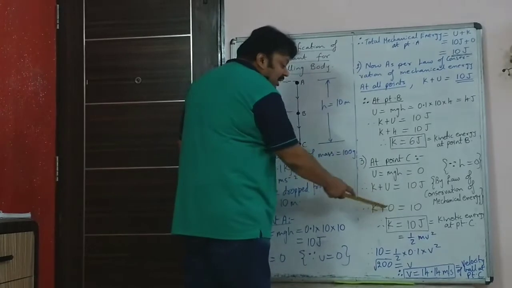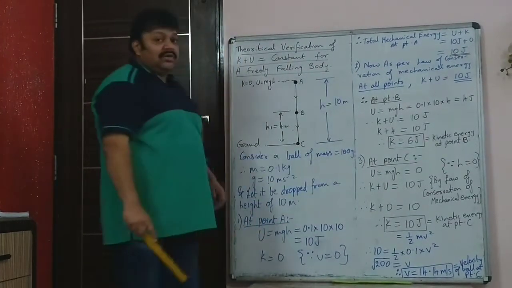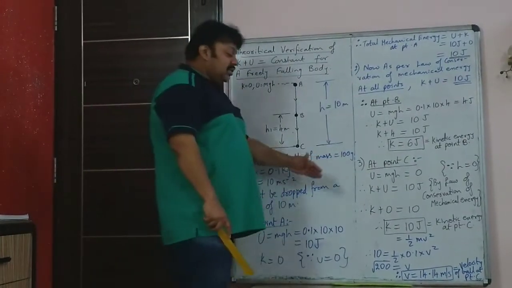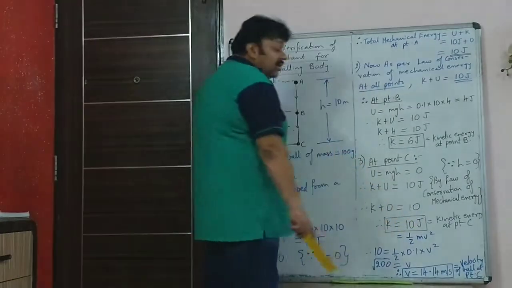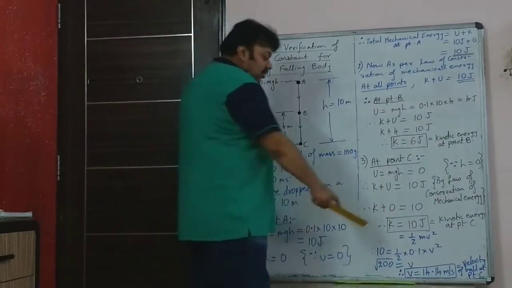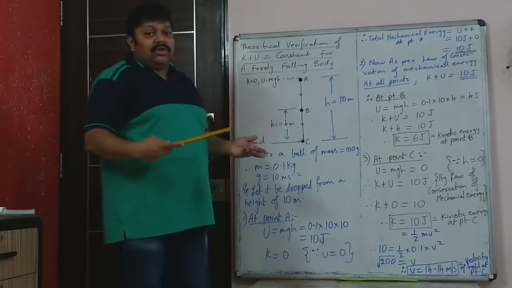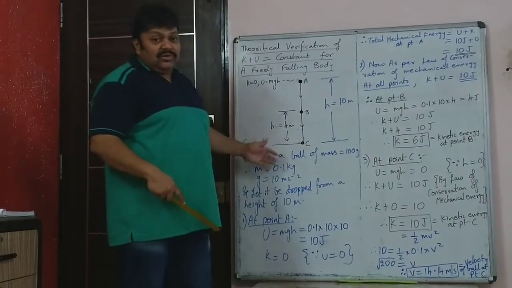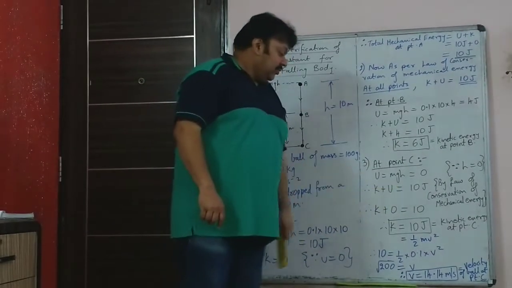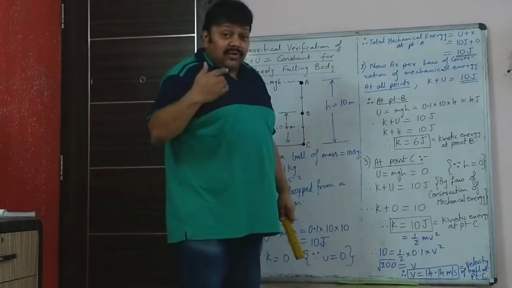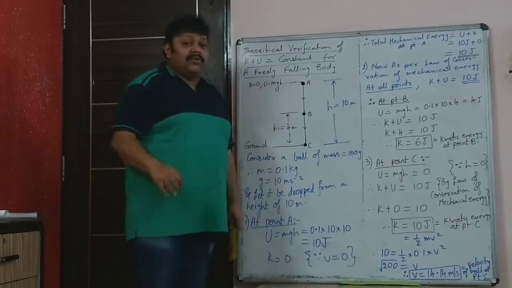So we can say that the entire energy just before it strikes the ground, in this case that is kinetic energy, it is 10 joule. So the total kinetic energy at point C is equal to the total mechanical energy of the system, that is 10 joule.